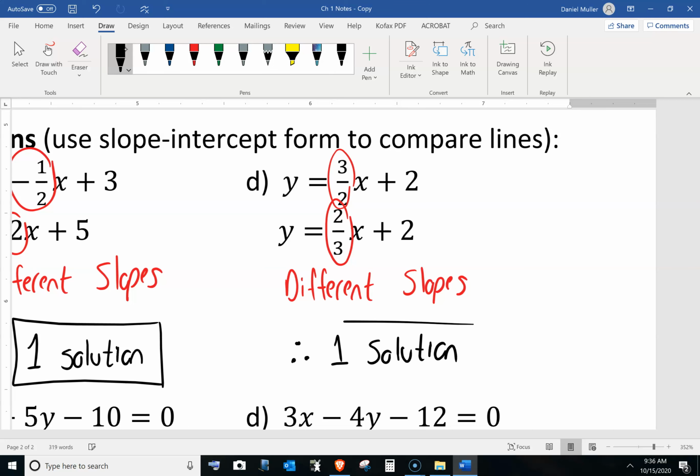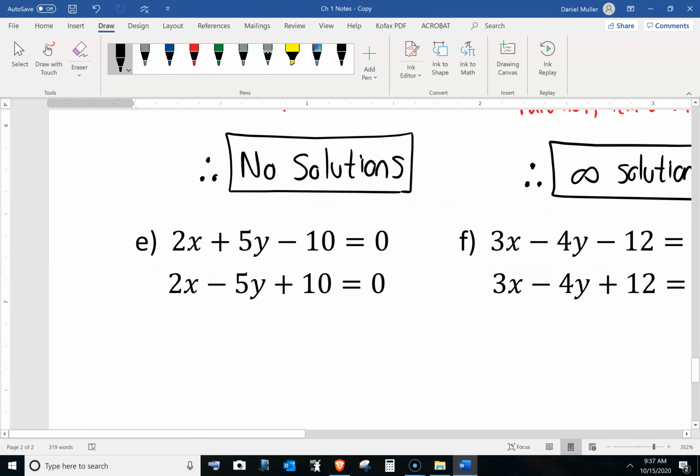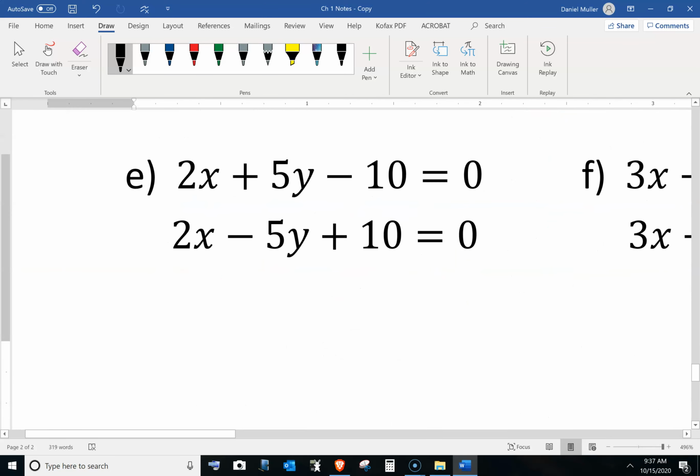So this is pretty straightforward, except that we're now going to do 4 questions where they're not in the same form. They're not with y equals. So we have to do 2 things of algebra, and then we're going to compare them. So let's take a look here. I do not know at all what these are. I can't tell if they're parallel, I mean, I can tell if they're the same.